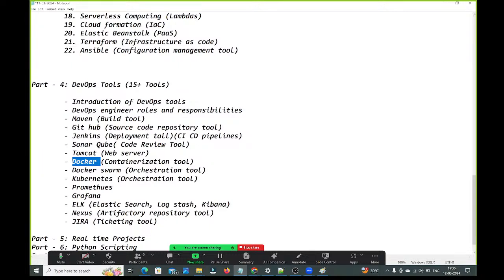Next, we will talk about Nexus. What is this Nexus? Nexus is the artifact repository tool. Then finally, we will talk about Jira. Jira is the ticketing tool. Guys, have you looked into these DevOps tools once?